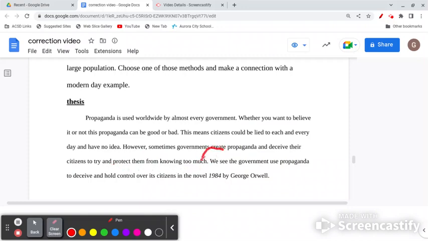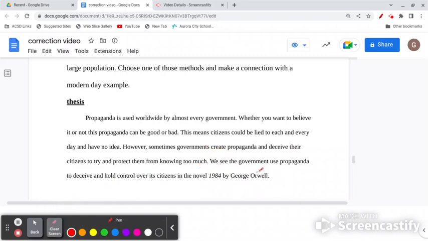Now, here comes your thesis statement right here, right at the end of the intro. We see the government use propaganda to deceive and hold control over its citizens in the novel 1984 by George Orwell. All right, so there are two things wrong with that. You want to try to avoid using "we" in that thesis statement.